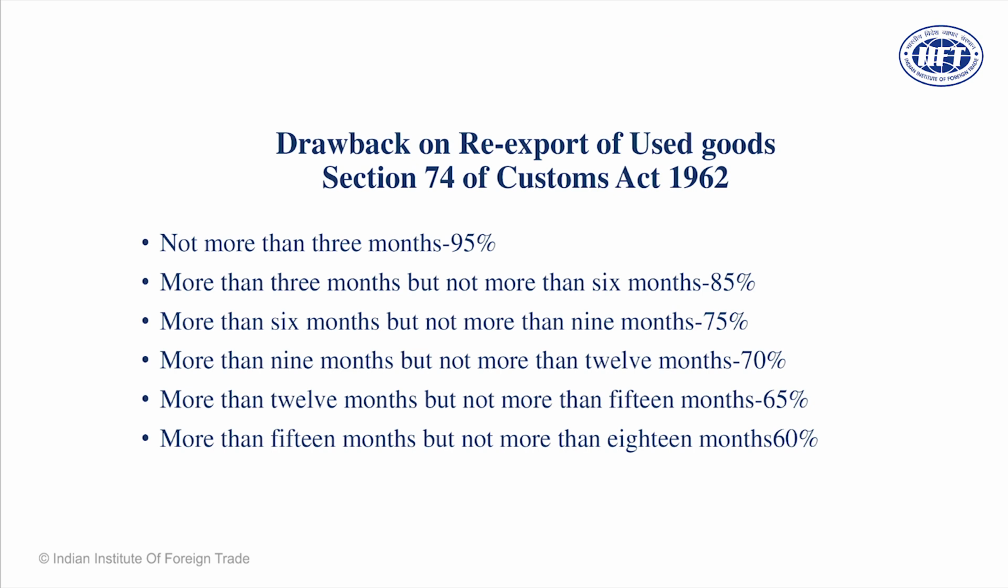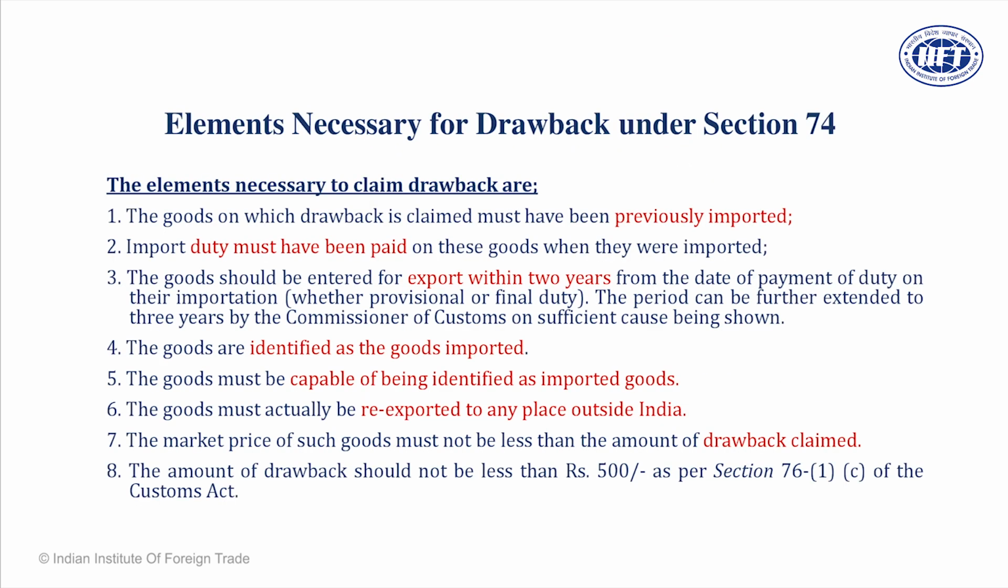If it is more than 3 months, in the earlier case and this case also, for example, you import certain goods and you cannot re-export them within 3 months, then you automatically graduate to the second level, 85%. So whether goods are used or not used, if it is more than 3 months, you will get 85%. More than 6 months, less than 9 months, 75. More than 9 months, less than 12 months, 70. More than 12 months, less than 15 months, 65. And within 18 months, if you export them beyond 15 months, less than 18 months, you will get 60% duty drawback. Dear friends, this is all about Section 74.